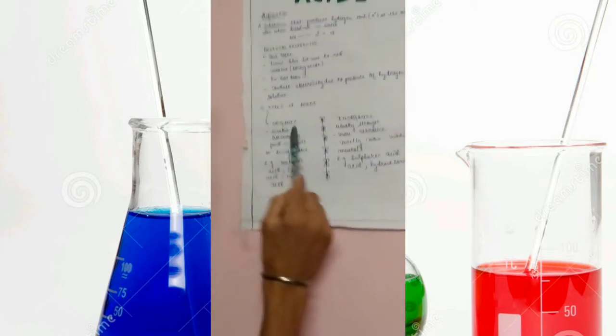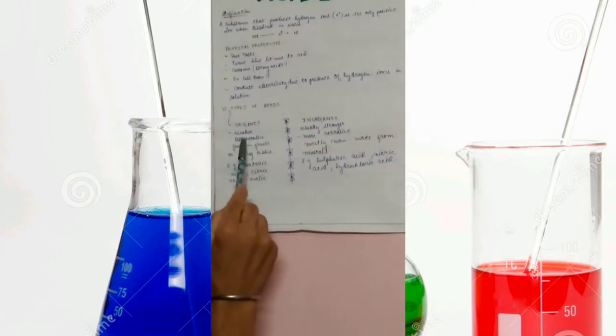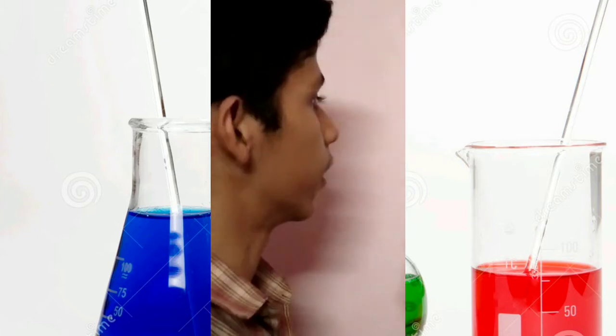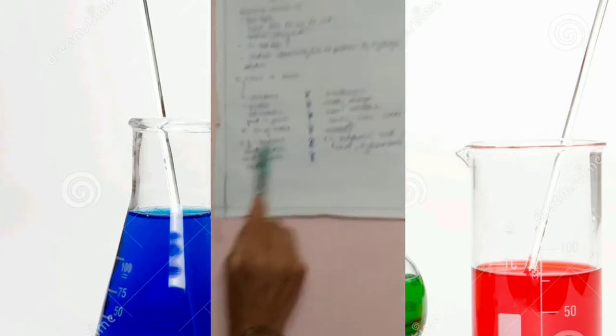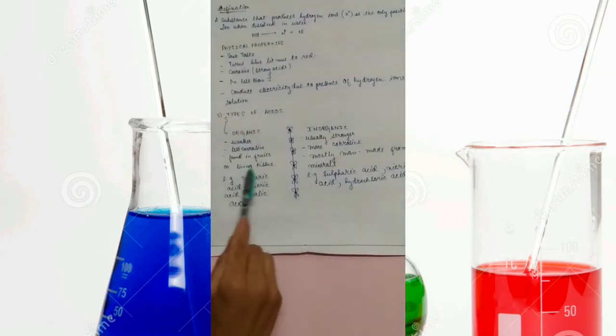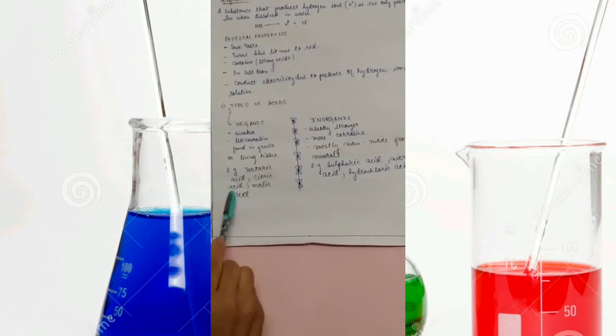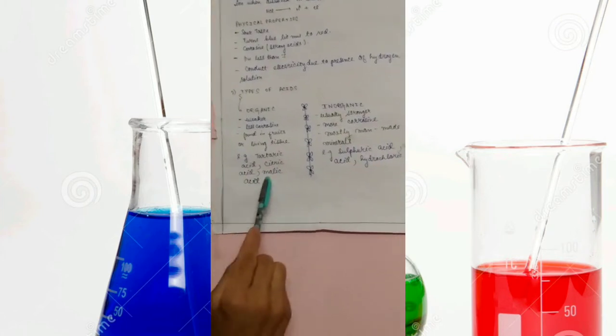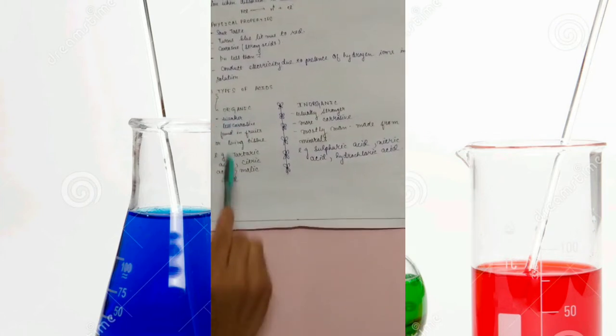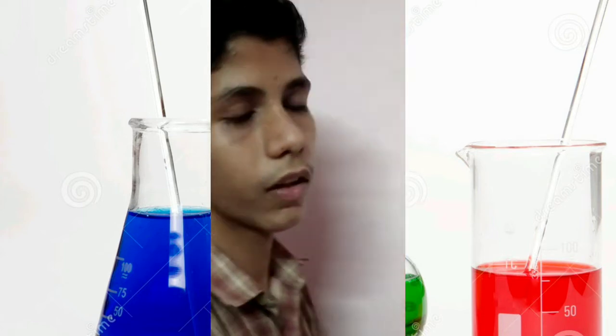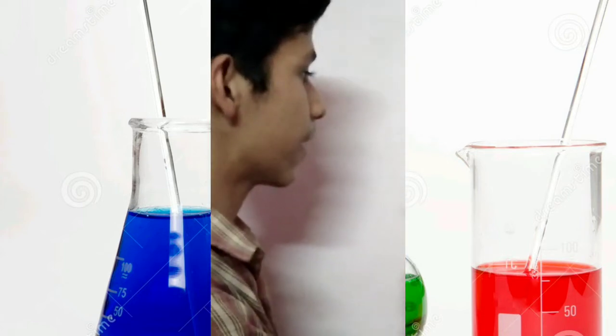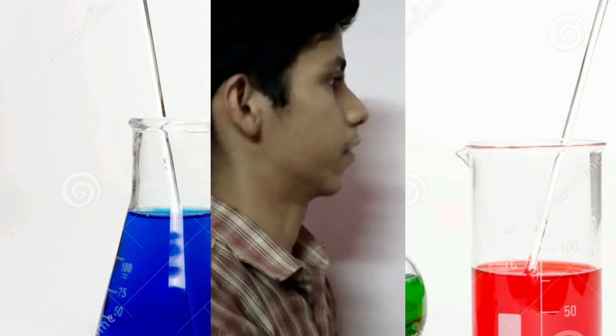Here are the types of acids. The first one is organic acids. The second one is inorganic acids. The organic acids are usually weaker. These acids are tartaric acid, citric acid, and malic acid. Tartaric acid is contained in tamarind, citric acid in lemons, and malic acid in apples. We can eat these fruits, so these are weaker acids as they give a smaller amount of H plus ions.